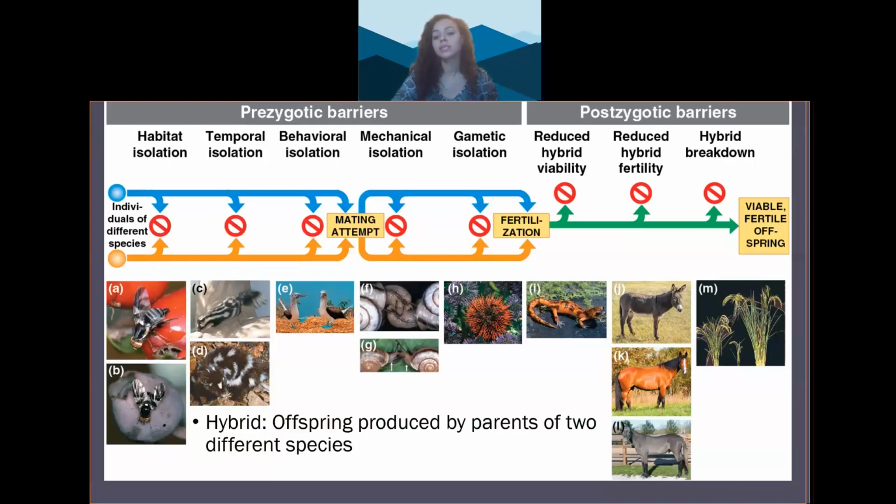And lastly, some first-generation hybrids are viable and fertile, but when they mate with another hybrid or even the parent species, the next generation is either feeble or sterile. So you can think that the viability and fertility of hybrids is breaking down over generations. That's hybrid breakdown. So again, these are all the barriers that can lead to the split of one species into 2.